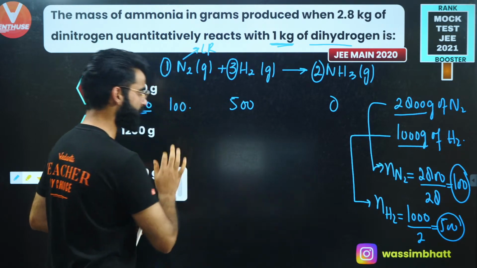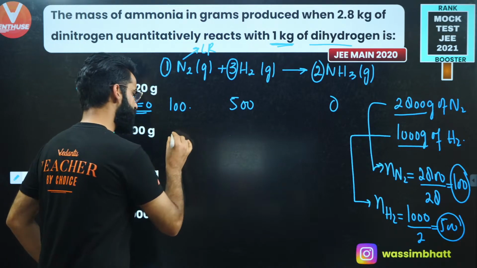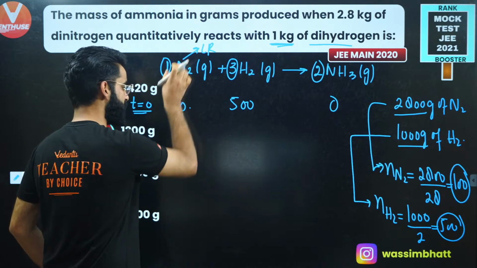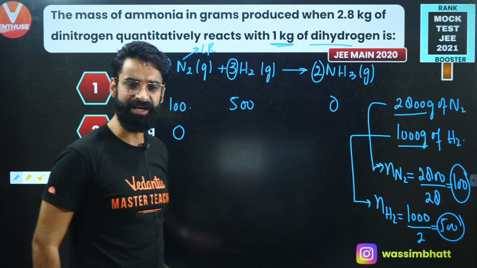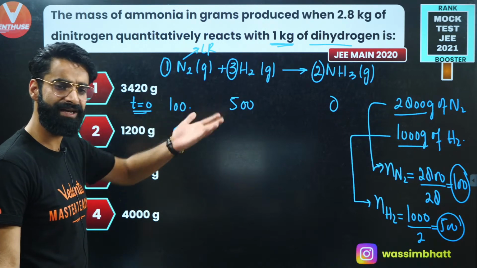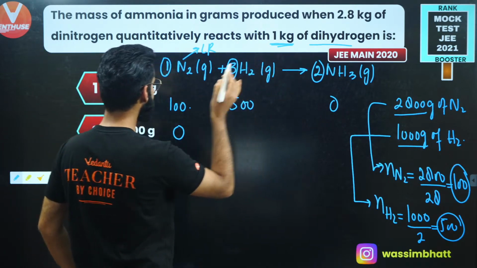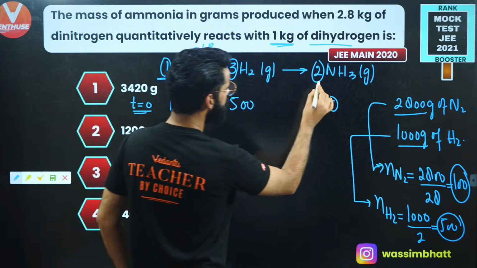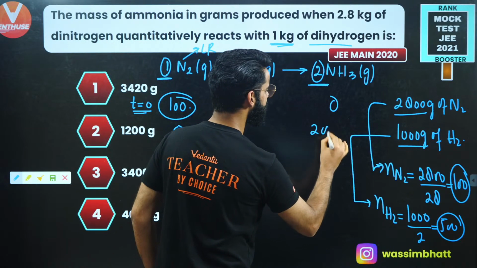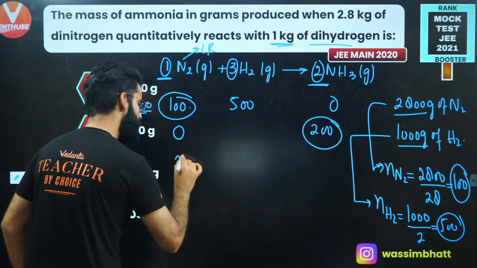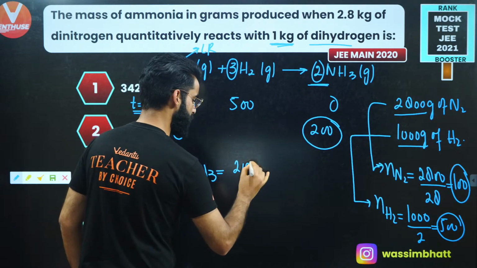Since N2 is the limiting reagent, that means N2 will get completely consumed, right? And when N2 gets completely consumed, you'll have 0 moles of N2 in the container. Now, your entire product is decided by the limiting reagent. We know it already, right? Entire product is decided by the limiting reagent. Okay, now it's time to use the stoichiometry. Since 1 mole of N2 gives 2 moles of NH3, so 100 moles of N2 should give me 200 moles of NH3. So basically, I got to know the number of moles of NH3 formed as per this reaction. It is equal to 200.